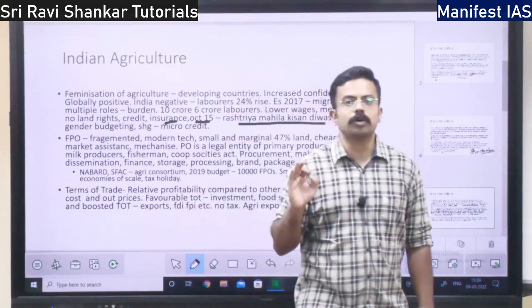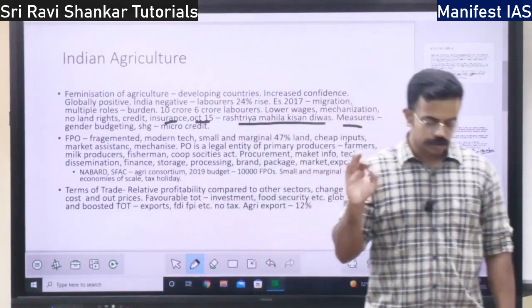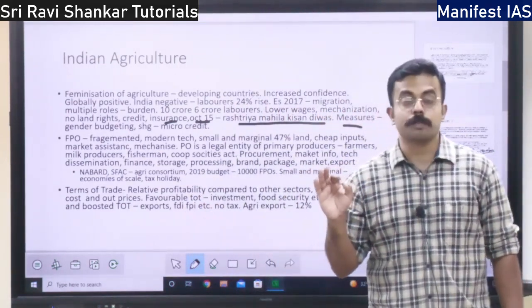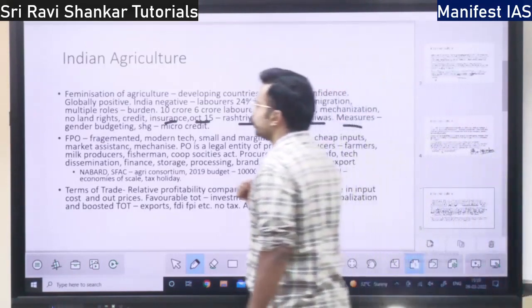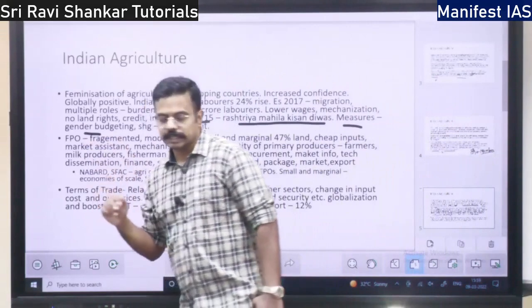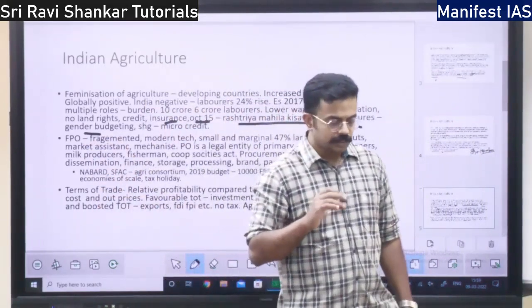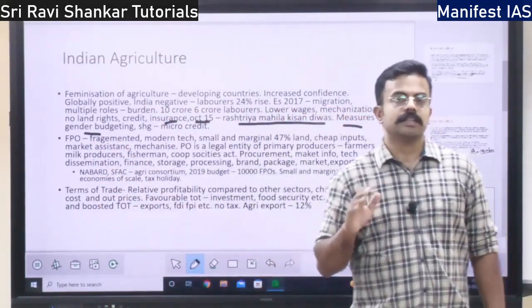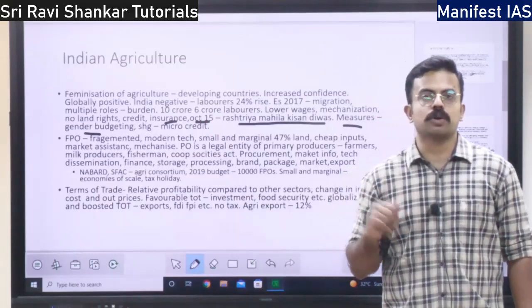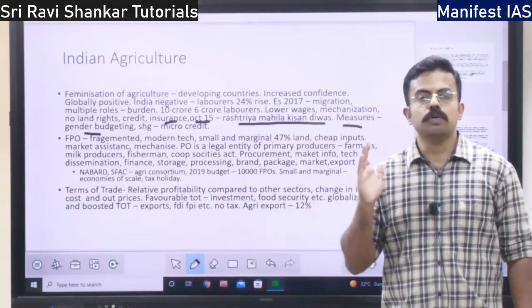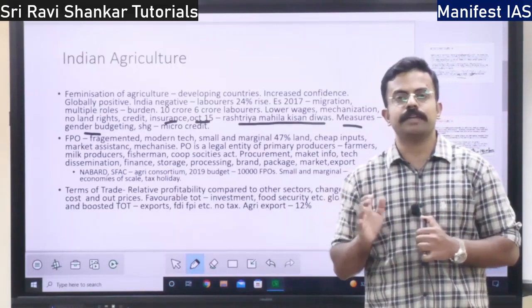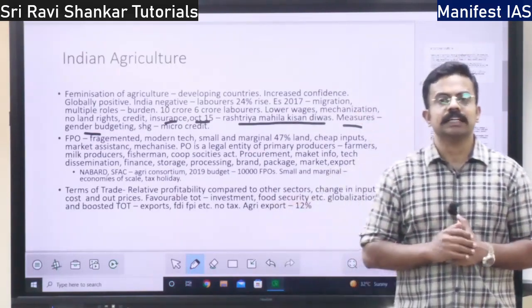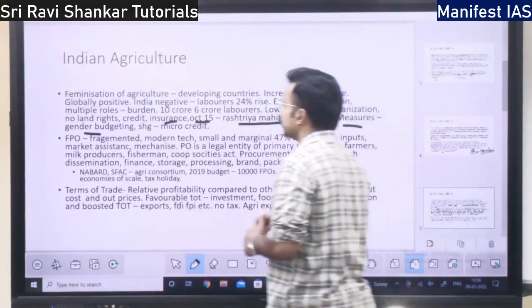Just in order to support the women, measures to support women in agriculture, in farm labor. What are the measures? The first measure is gender budgeting. Gender budgeting means what? See, whatever the expenditure, that is, if the government outlays 100 crore, how much money out of that 100 crore will benefit the woman, in various sectors. That is the concept of gender budgeting.